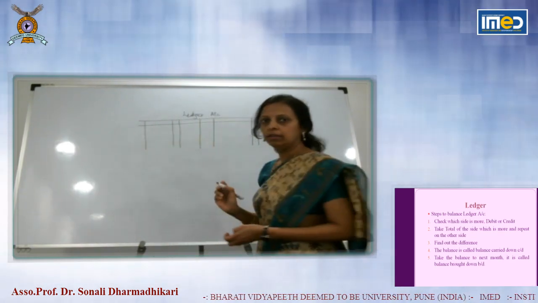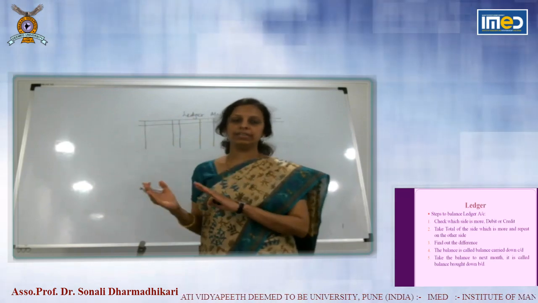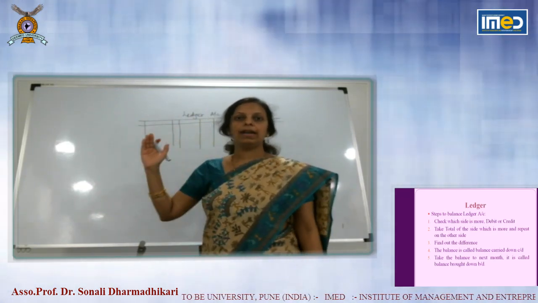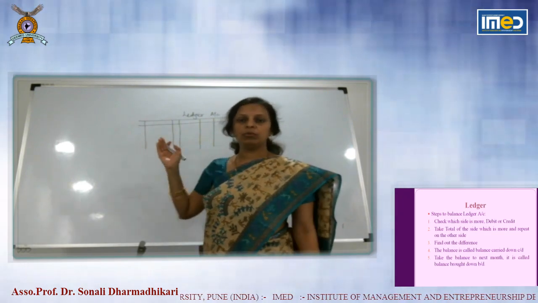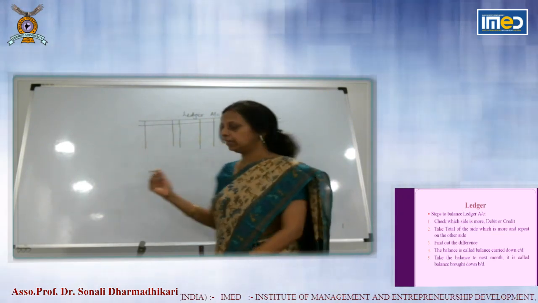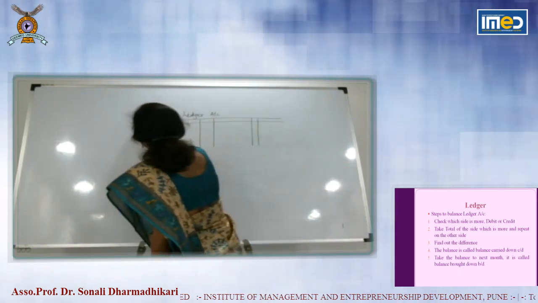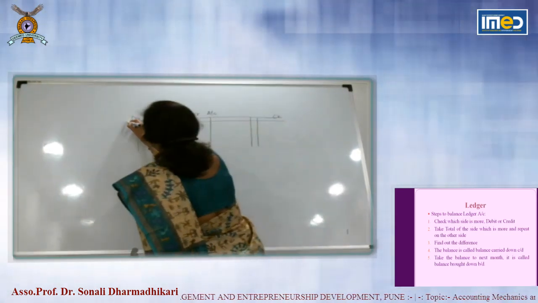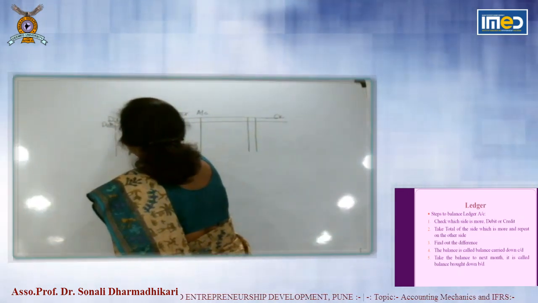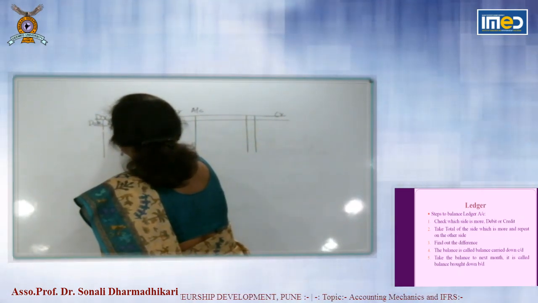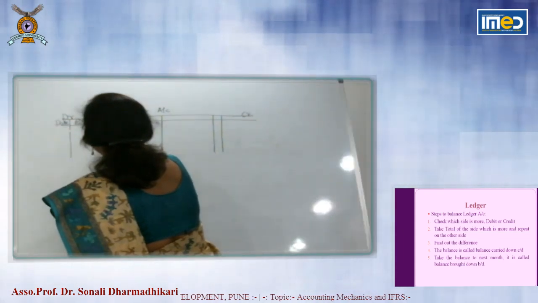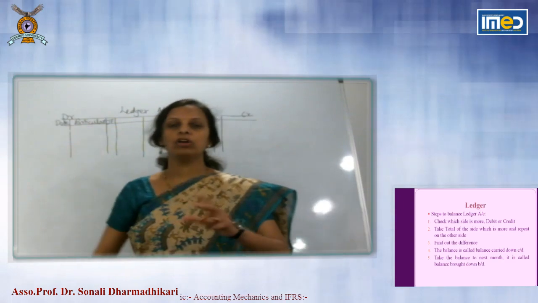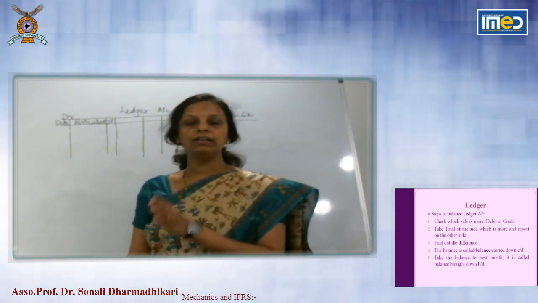In journal, there were no different sides, debit or credit. There were columns, debit column and credit column. Ledger account is segregated in two sides. Left hand side is debit side and right hand side is credit side. What are the columns? Date, particulars, journal folio. What do you mean by journal folio? There is cross reference of journal and ledger.